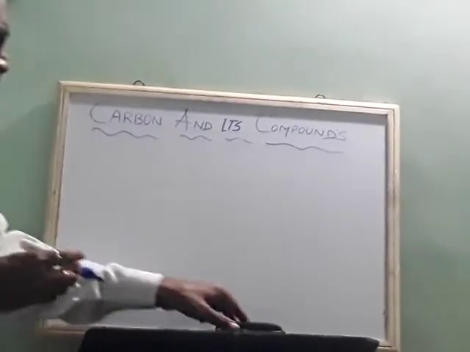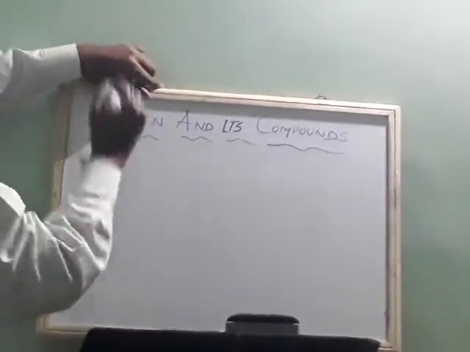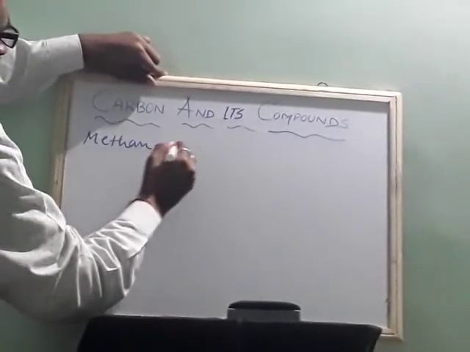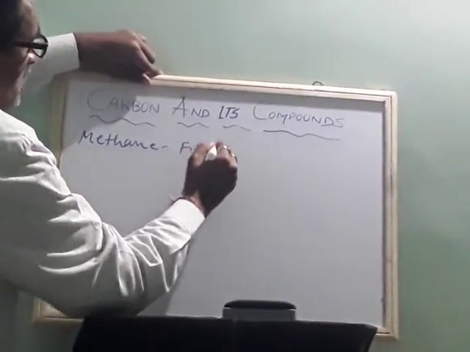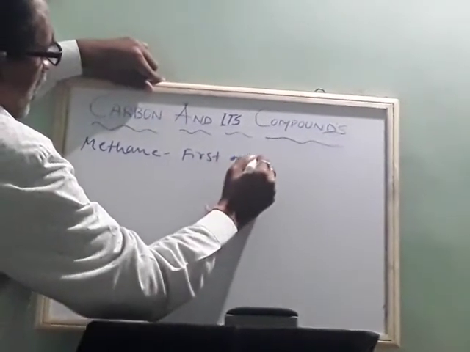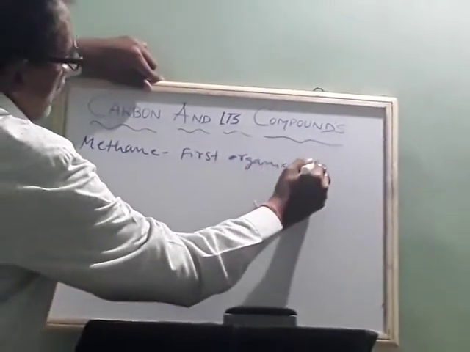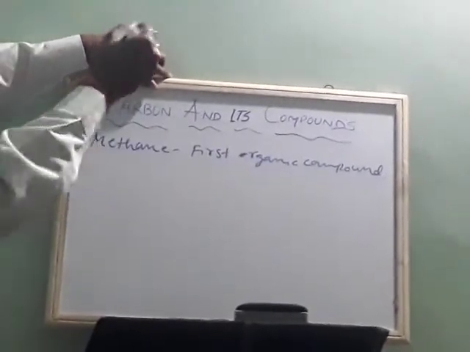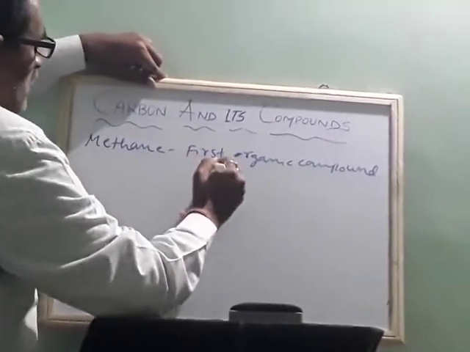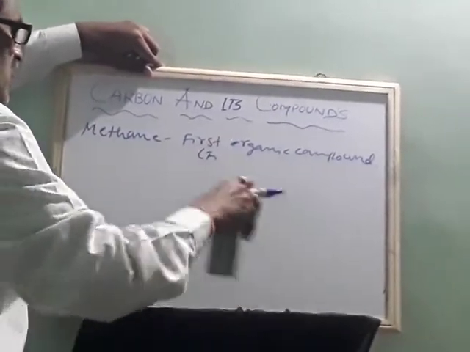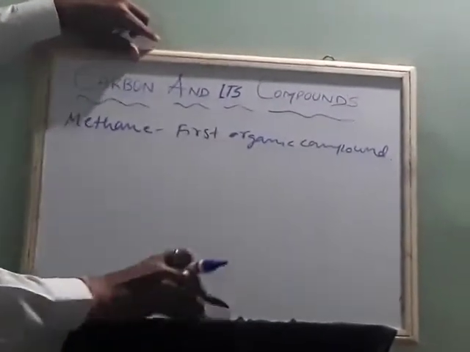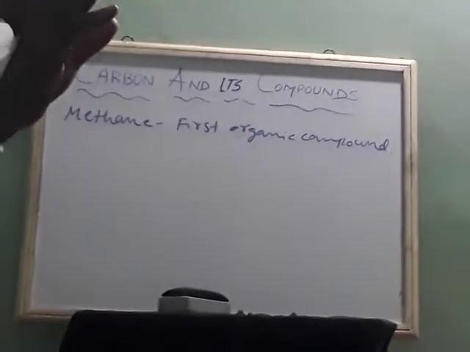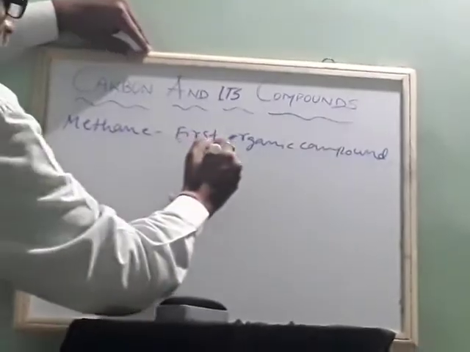So we'll write first the electron dot structure of methane. This is the first organic compound prepared. Methane is the first organic compound, or the first hydrocarbon, because compounds having only hydrogen and carbon are called hydrocarbons.